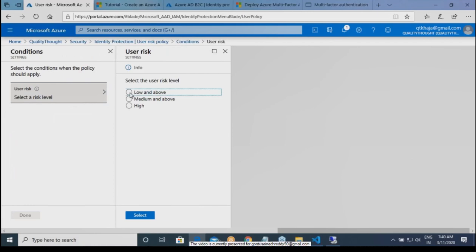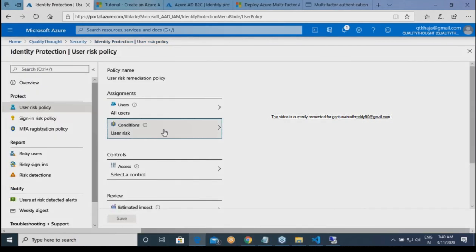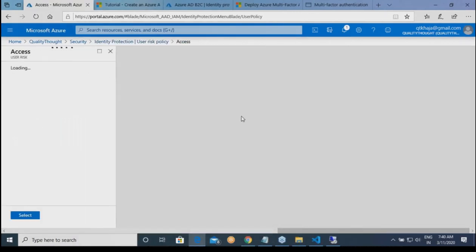So when do you want to protect your identities? When the risk is low and above, medium and above, or high and above. Generally, if you are any financial institution, you will start with low and above. And then controls. Select the controls to be enforced.